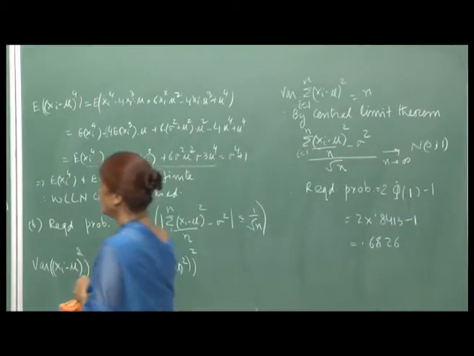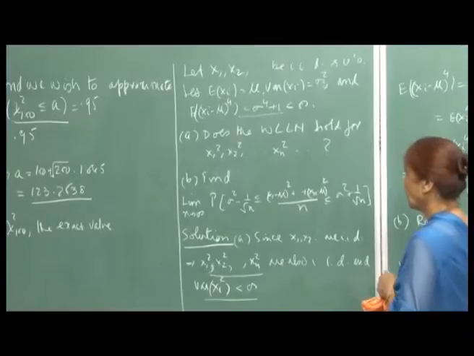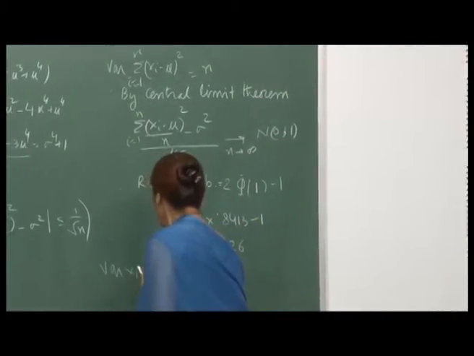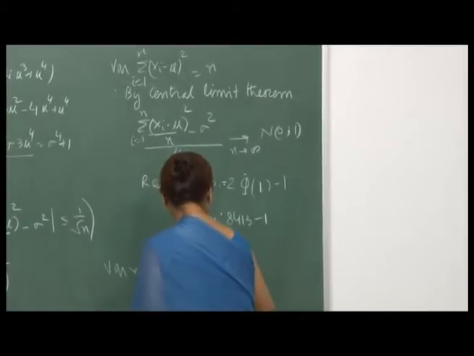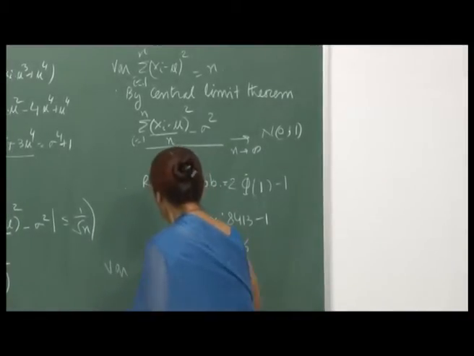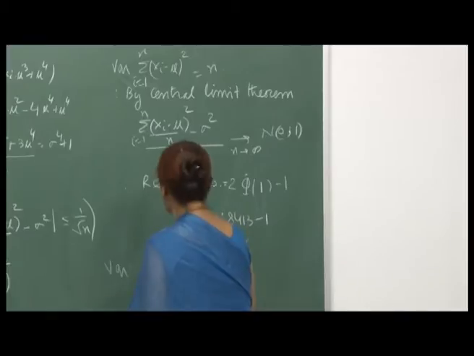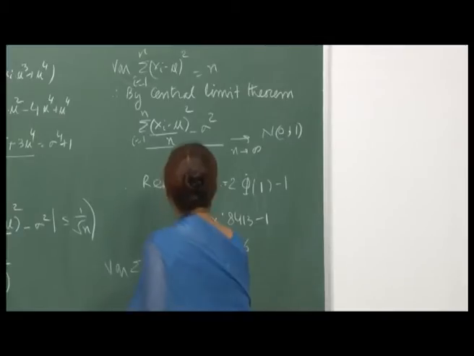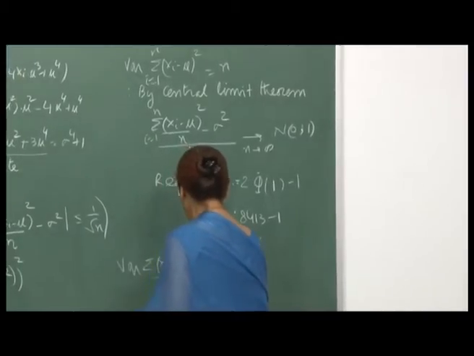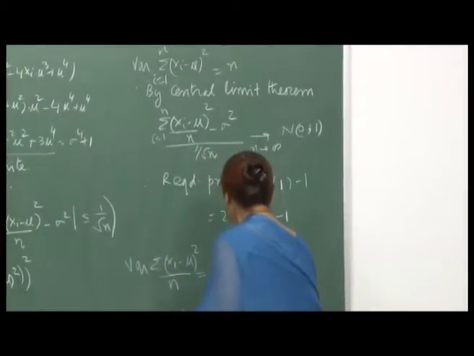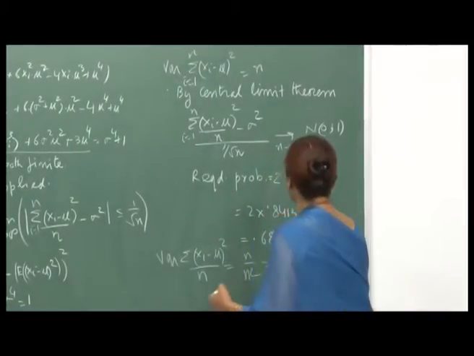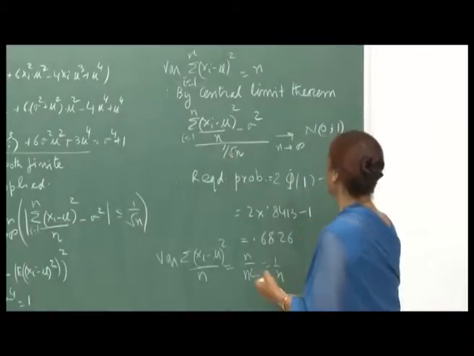The required thing, we are looking for 1 by root n. So, the variance of summation x i minus mu whole square divided by n will be n upon n square, which is 1 by n. So, therefore, you will divide by 1 by root n.